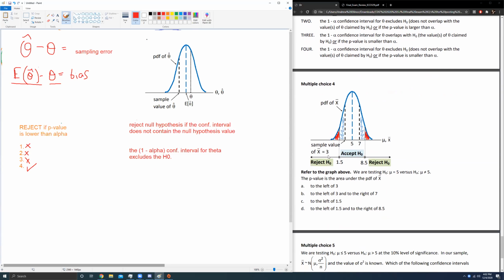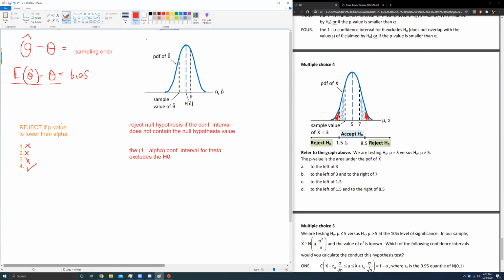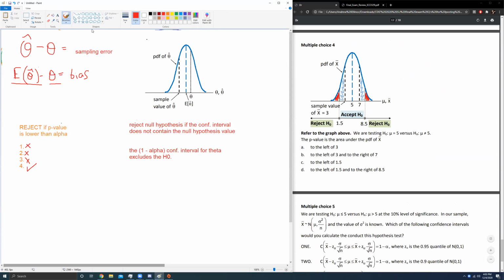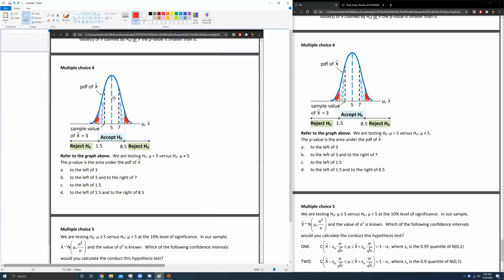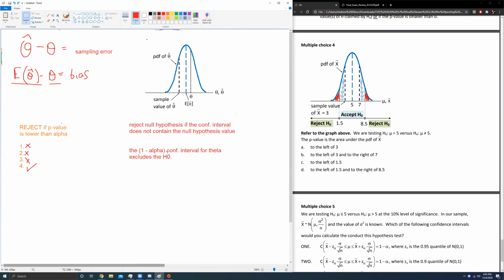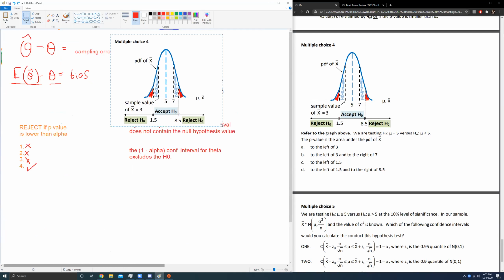P-values are pretty simple. P-value is just this red area here. Is it? Wait, oh, sample value. That's confusing. P-value is actually not this. This red area is alpha. So she didn't actually say this. That's confusing. I'm going to copy this as well. Nope. This graph.